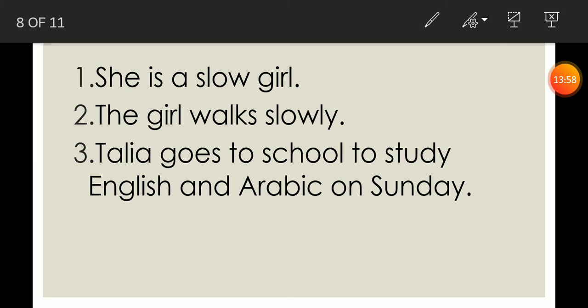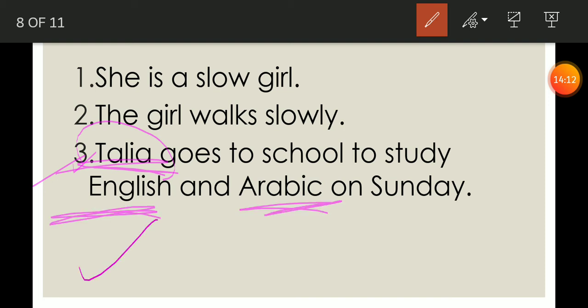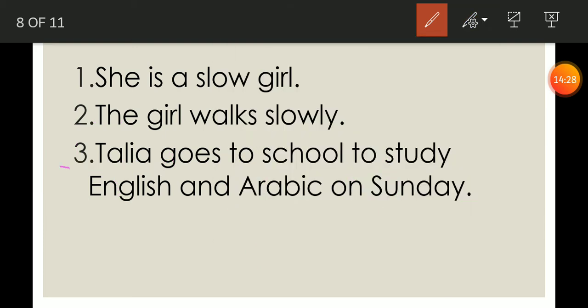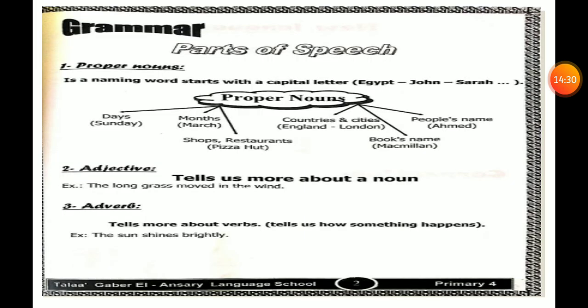Let's see the third example, please. The third sentence. Talia is the name of a girl, so it should begin with capital T. Goes to school to study English and Arabic. English and Arabic are languages, so they should begin with capital E and capital A. On Sunday, Sunday is a day of a week, so it must begin with capital S. Okay, let's return back, please.